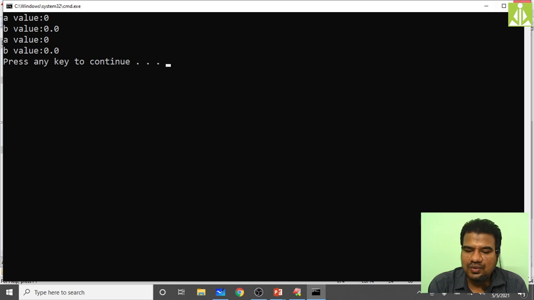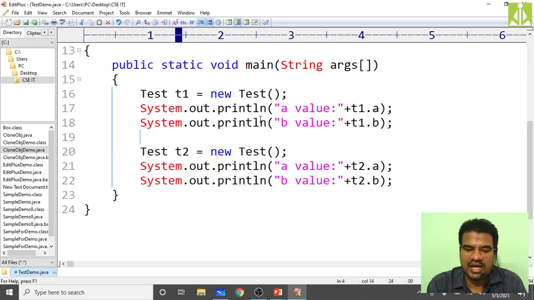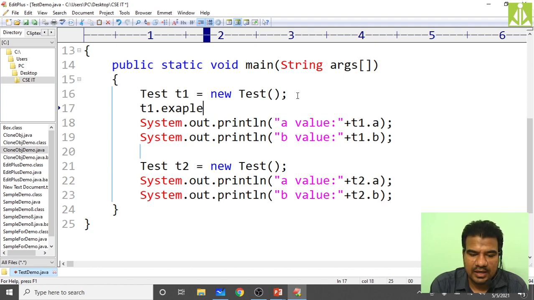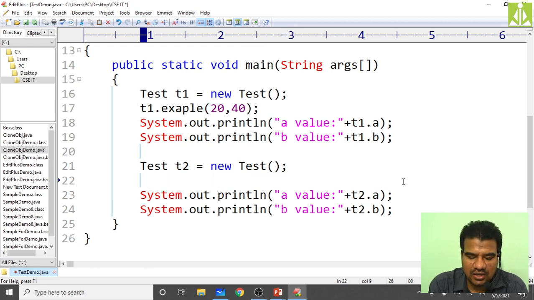So now, using the example method, we can initialize the values of A and B. How will that be? We need to call that example method. Example of, pass the value for first A. I'm keeping 20 for the first, and next is 40: A value, B value. Then using the T2 object, call the same: T2 dot example of, keep some different values, 24, 44. A value 24, B value 44. Here A value 20, B value 40.